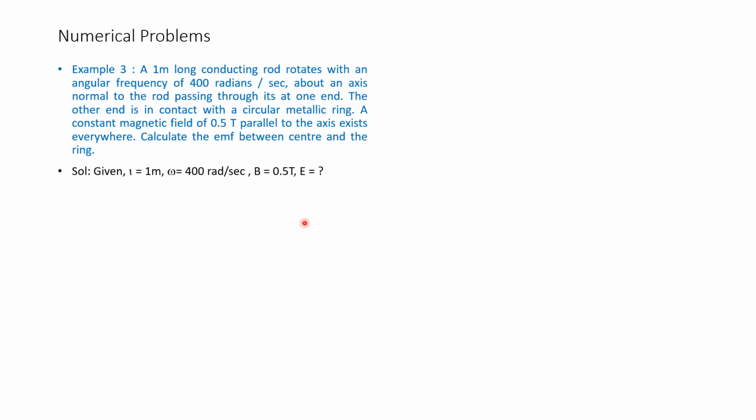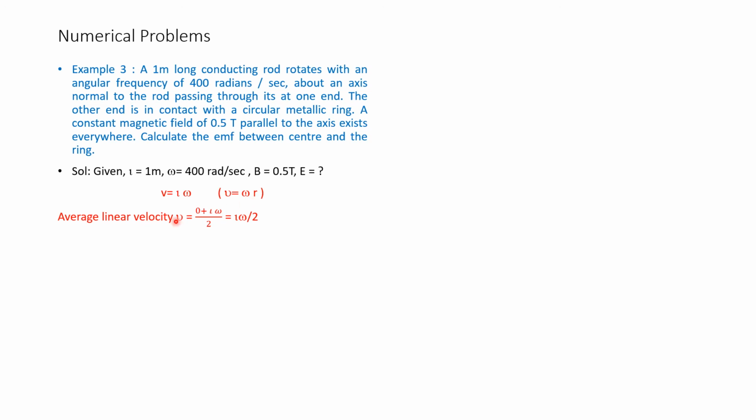Solution. Given L is equal to 1 meter, omega is equal to 400 radians per second, magnetic flux density B equals 0.5 Tesla. E equals what? We know velocity v is equal to L into omega, that is, velocity is equal to angular velocity into the distance.